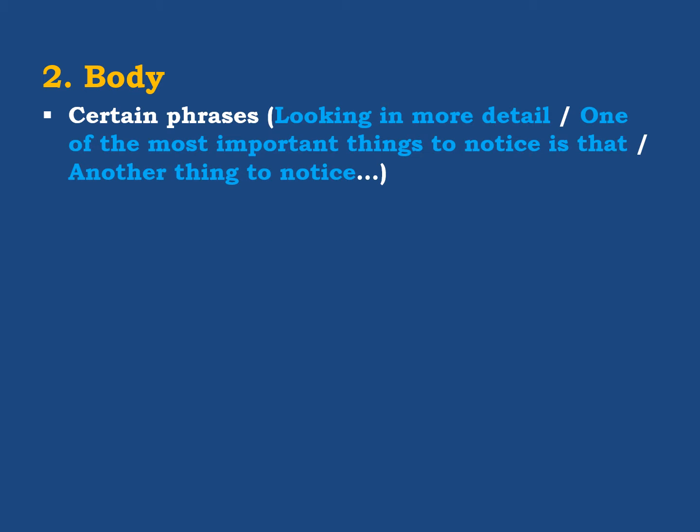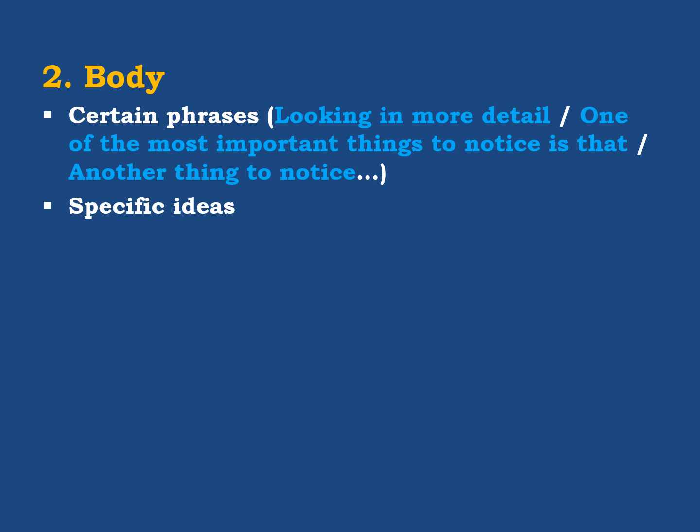So here we have, for example, the first one, looking in more detail. You can start your body paragraph with this phrase, or you can start with one of the most important things to notice is that, and then you start talking about the ideas. When you want to mention another idea, you can say another thing to notice. So these are helpful phrases. You can learn them, and there are more of such phrases.